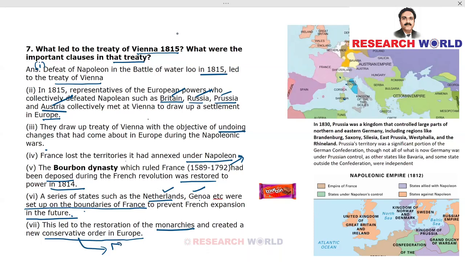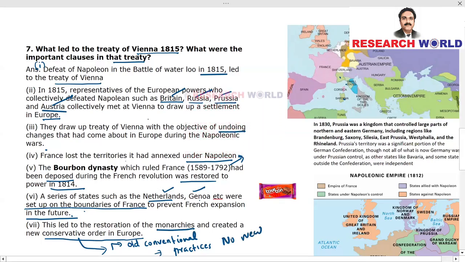Conservatives are citizens who believe in old conventional society, those practices which have been going on for many years or centuries. No new ideas accepted. That is conservatism.